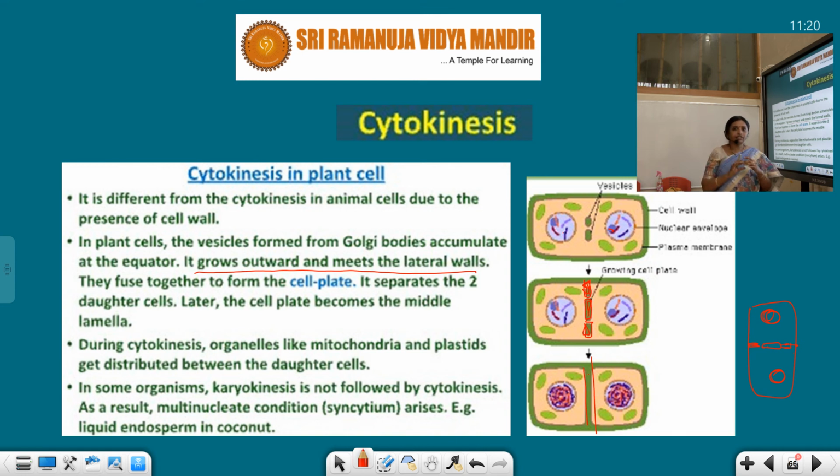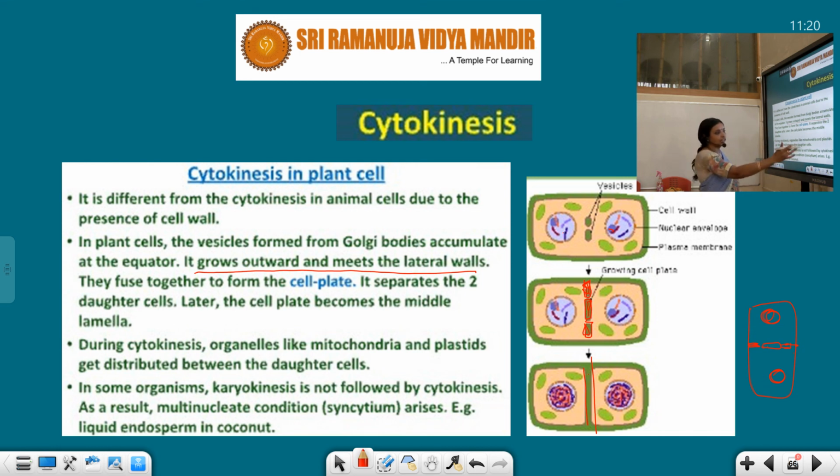Two nuclei are already divided with chromosomes. So here Golgi body forms vesicle-like structures, and this vesicle accumulation starts, and from the center it goes to the periphery and forms a plate-like structure, and that's how middle lamella is formed, and it separates the cytoplasmic content into two daughter cells. During cytokinesis, organelles like mitochondria and plastids get distributed. Again, all the cell organelles assemble between the daughter cells.